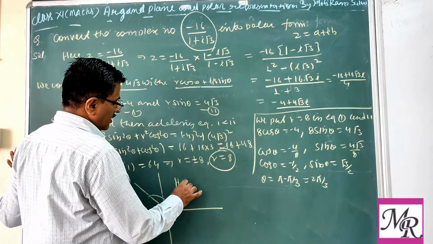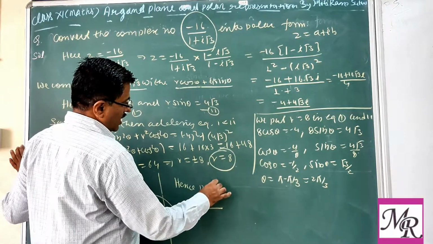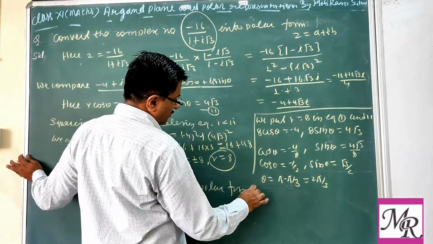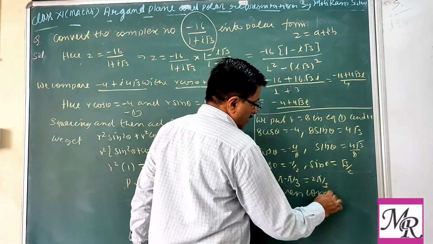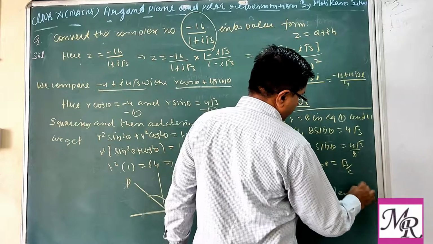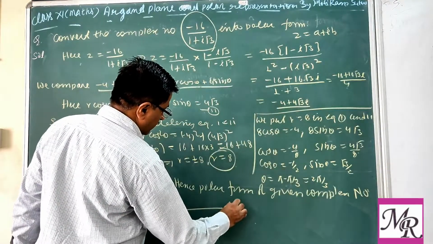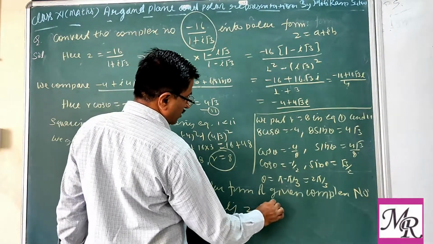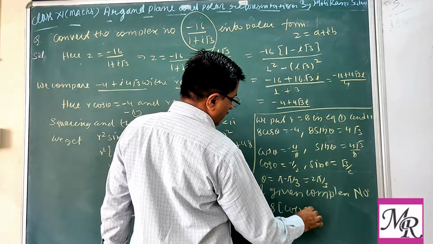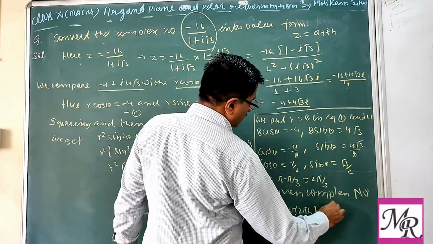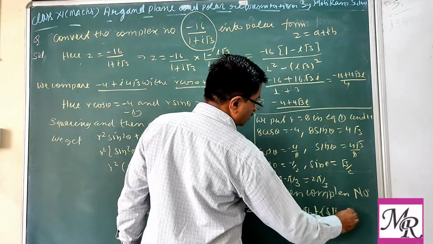Hence the polar form of the given complex number is z equal to r, r means 8, cos theta means cos 2 pi by 3, plus iota sin 2 pi by 3.